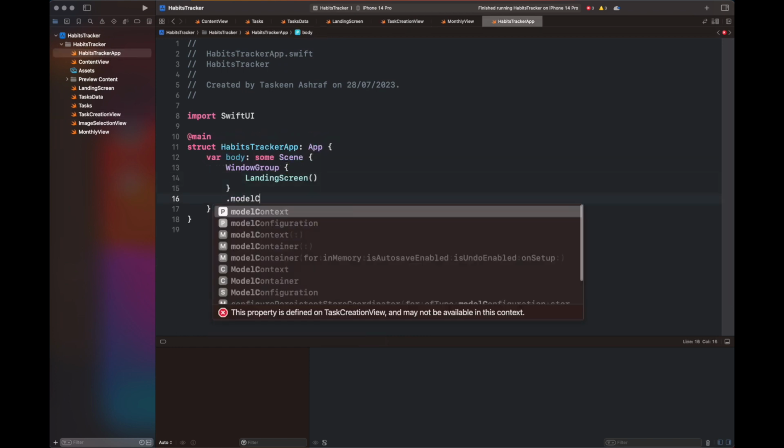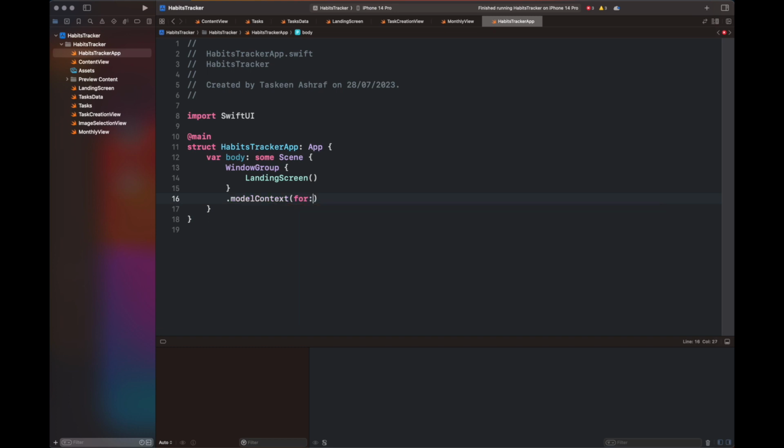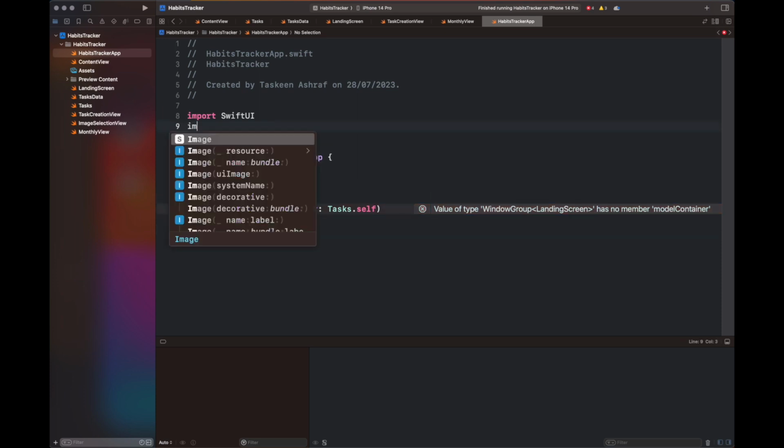Now I am moving to the HabitTracker app, where I have declared a model container for Tasks.self. This is a necessary step, otherwise we will not be able to access the data from tasks. For all the macros to work, we need to add this model container.